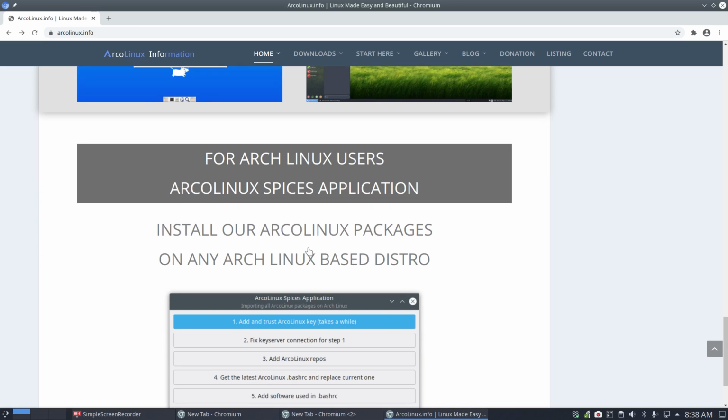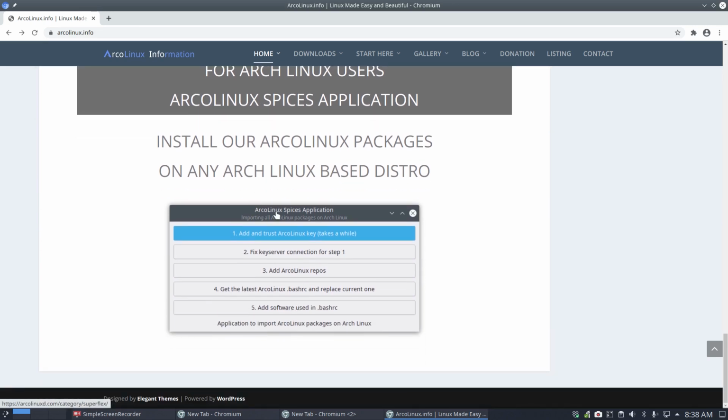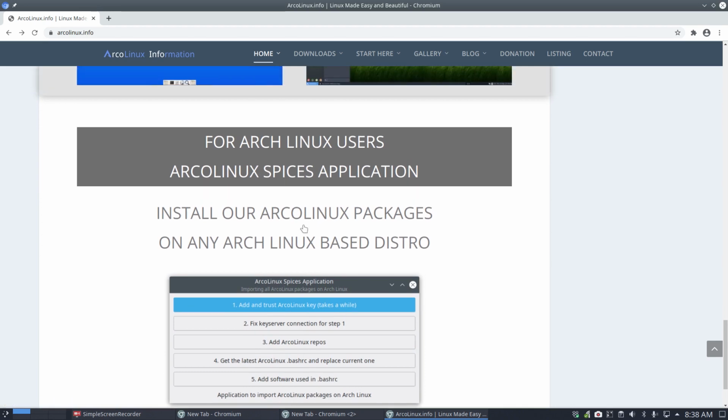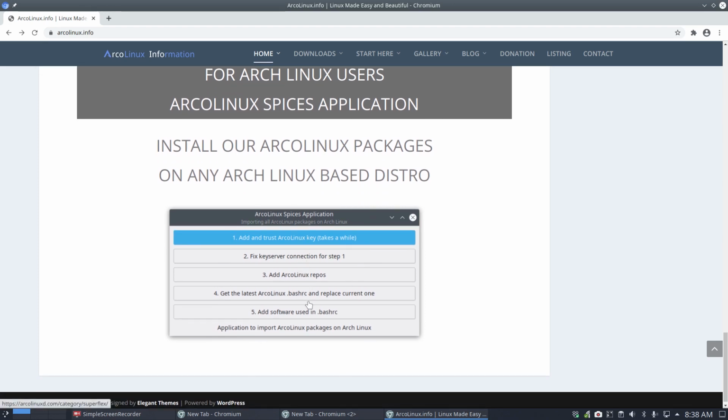We also made a new package here for the ArcoLinux Spices. What's this? Well, we like you to learn. Take a look at our learning phases. At some point in time, we say maybe you could go to ArcoLinux and then install from scratch. It's a long process. It's a learning process. It's interesting. But you might be missing some ArcoLinux stuff, all the bashrc, the aliases, and so on, right? You could install ArcoLinux packages on any ArcoLinux based distro. All you need is to push some buttons and you get these elements in.